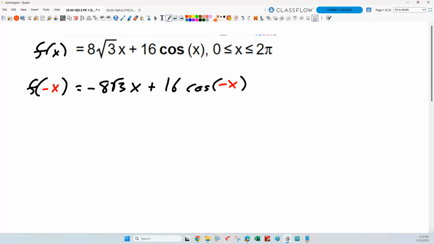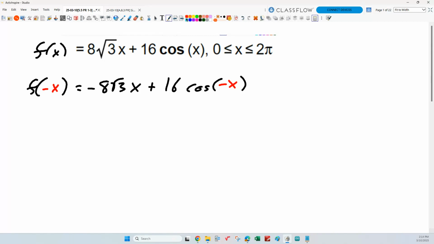What's cosine of negative x? So what we're asking, I guess, is the question, is cosine an even function or an odd function? Right? It's even, but why?